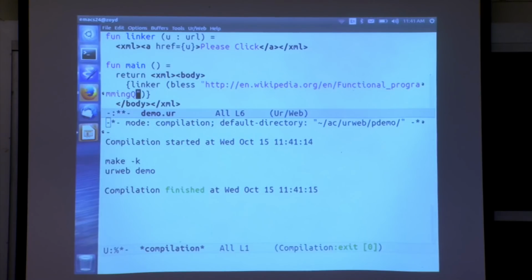All right, so the big idea here is to have an abstract type of URLs, just like you could have an abstract type of hash tables that encodes invariants about how the hash table looks and prevents code from reaching inside the array of the hash table. We can do the same thing for URLs, and the system enforces via this bless function that every value of this type has passed the appropriate check at some point. And for instance, with this policy, we know there will never be a JavaScript URL, and it's safe to take any URL value and use it as a link. It won't break the basic abstractions of the language.